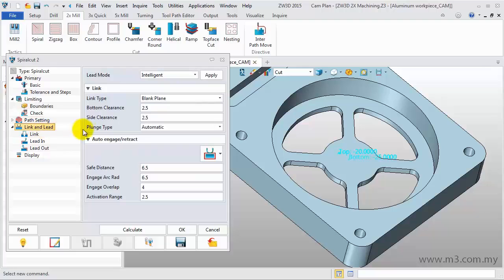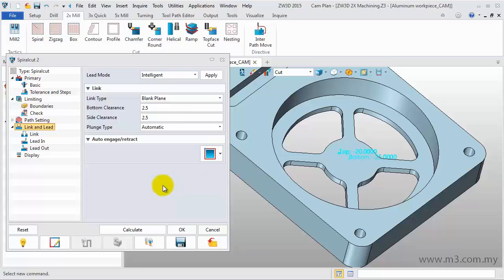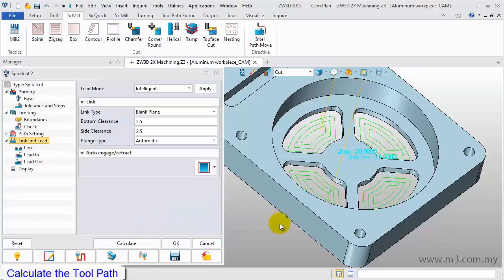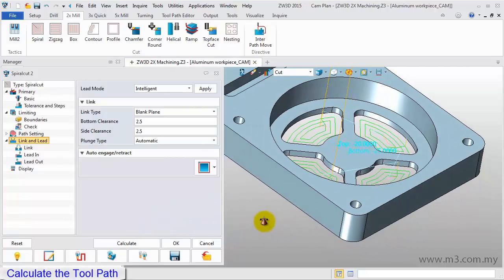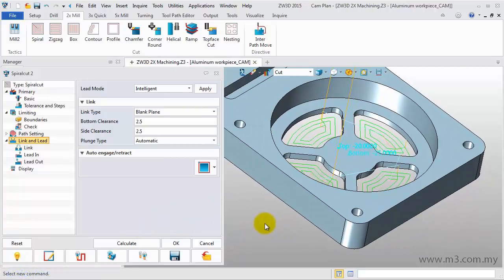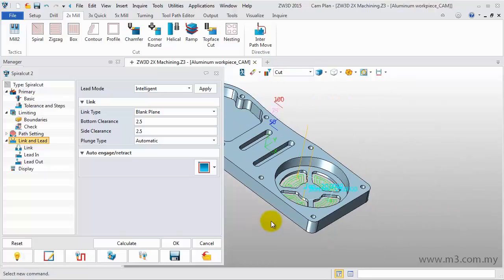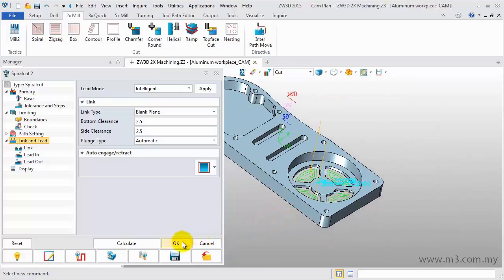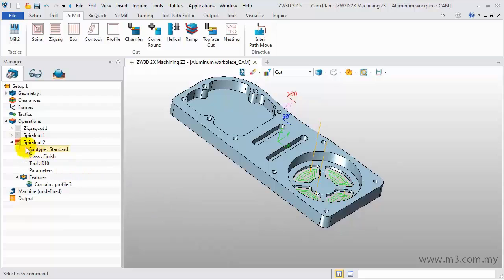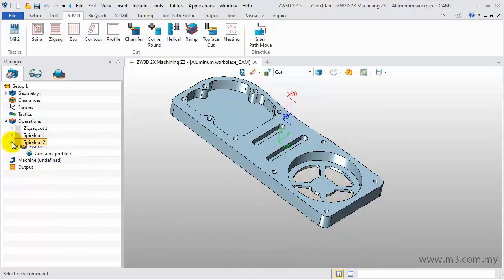In Link and Lead type, also set the type to None. And then calculate the toolpath. Double-click on the Spiral Cut 2 to hide the toolpath.